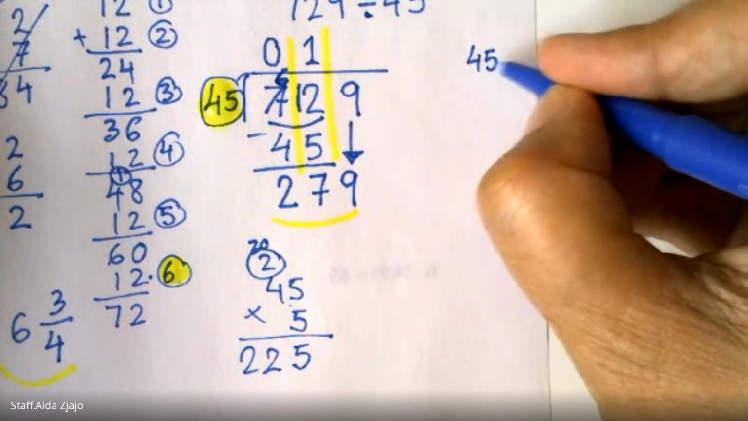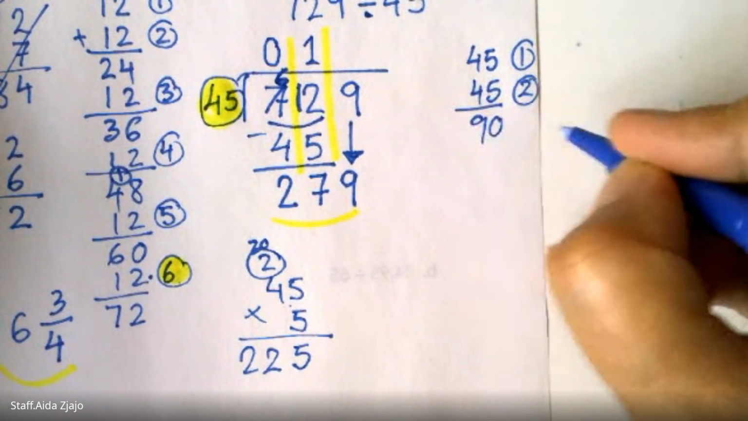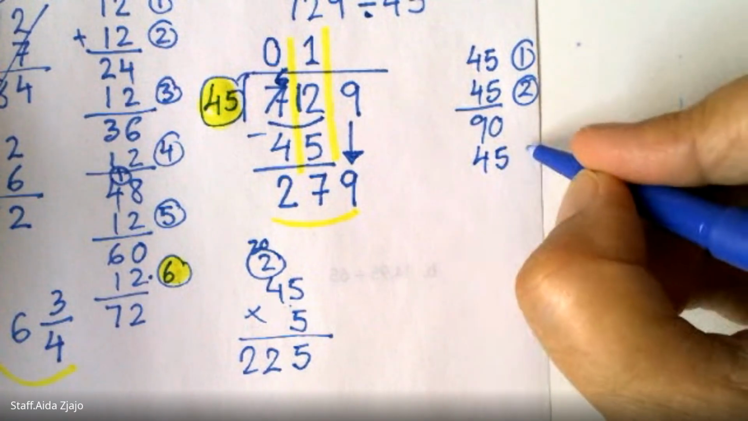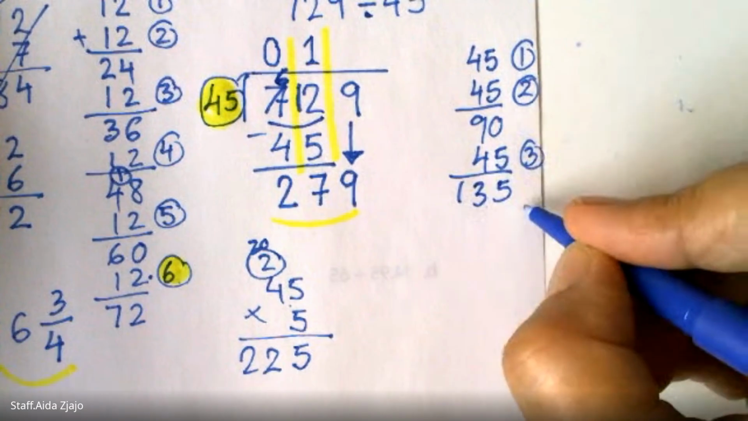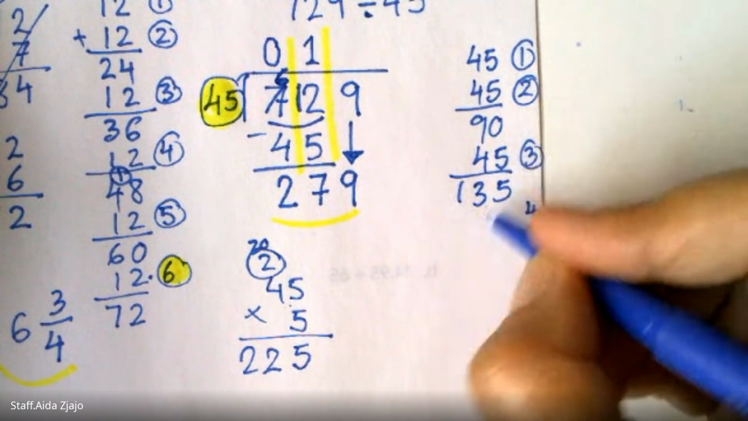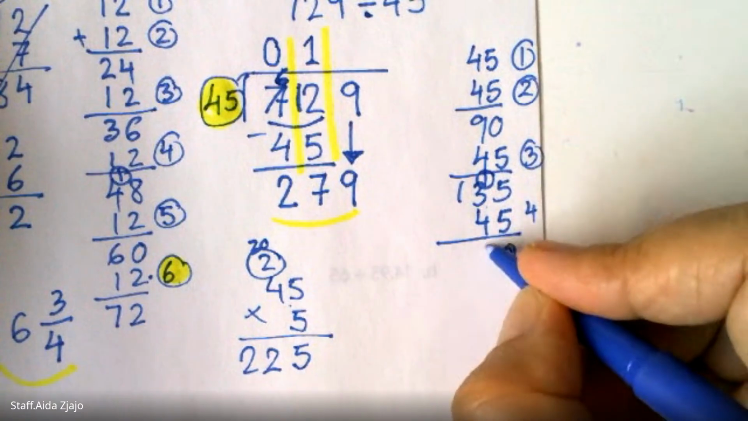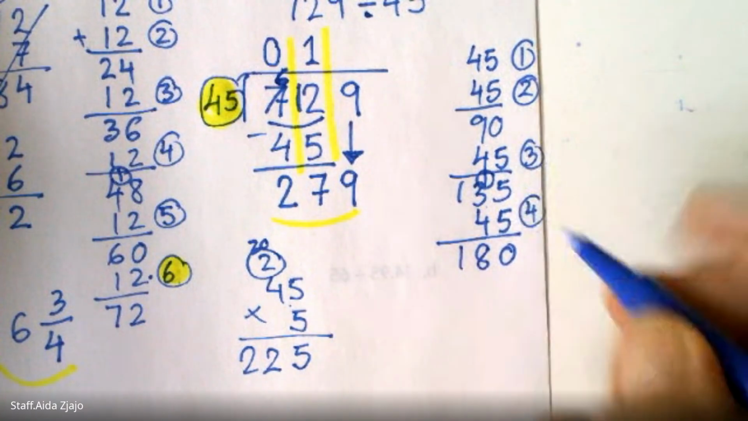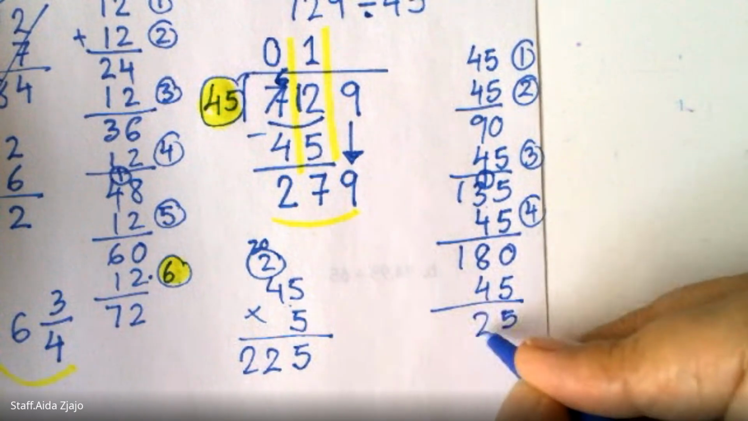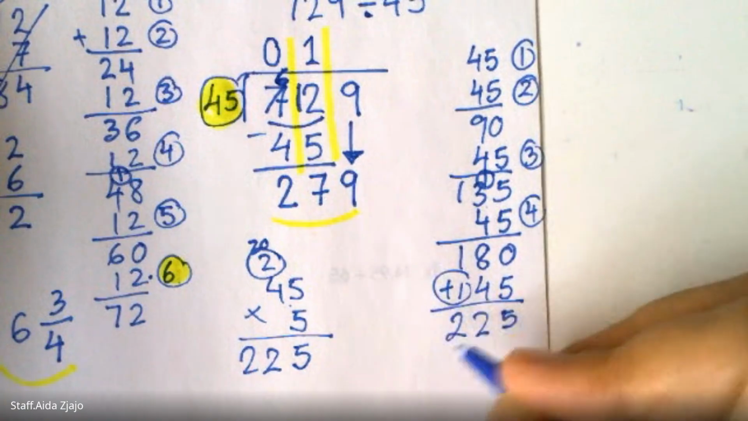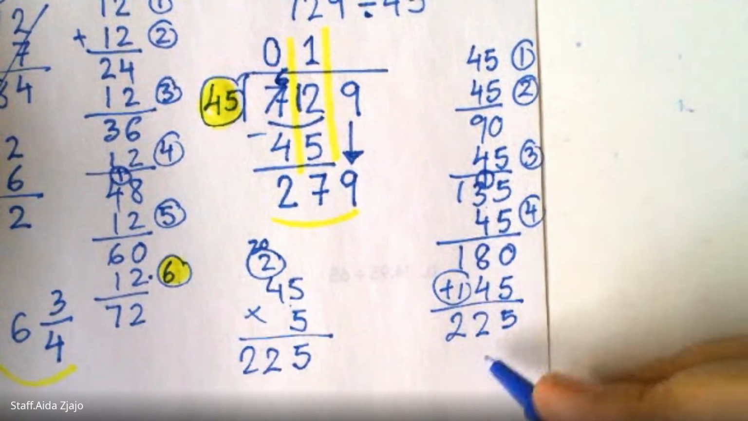So let's see if we do the other strategy. This is one group. If I add one more, that's 2 groups. That's 90. If I add one more group, that is 135. Add one more group of 45, and that would be 180. And then add 45 more, and that is going to be 225, which is exactly where I am. I can go one more 45.